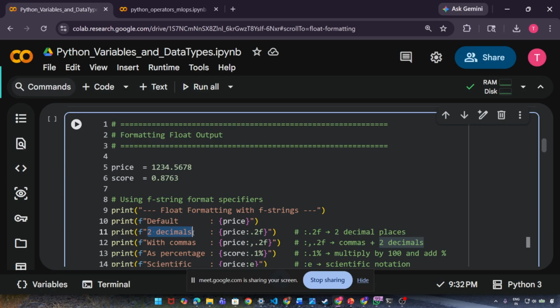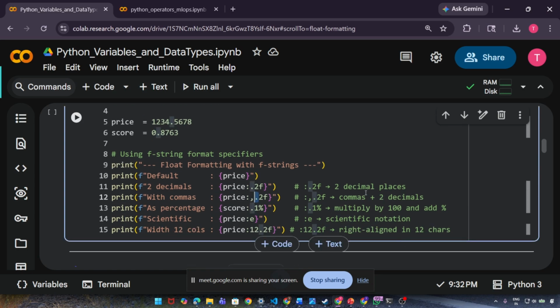If you want to format into decimals, what do you need to do? Type price, then give a colon like this, then a point or full stop, then 2f. If you do 2f like this, it means two decimal places. If you give a comma, then a full stop, then 2f, it means comma plus 2 decimal places.